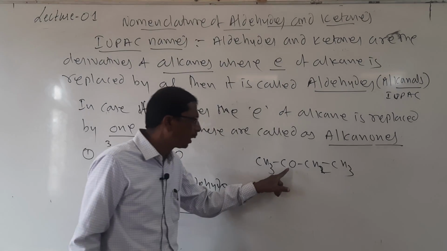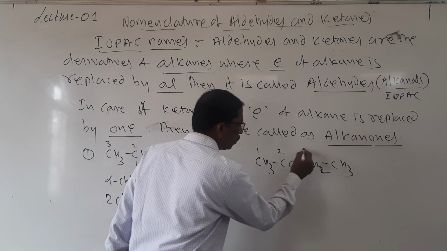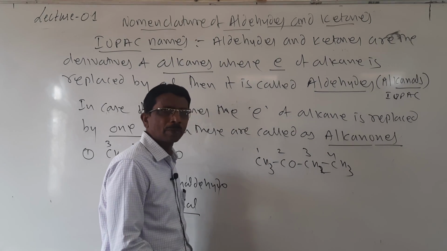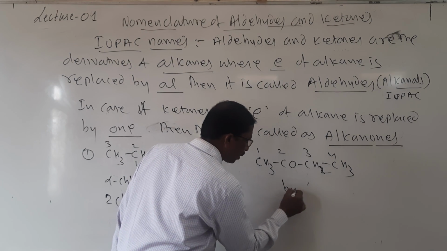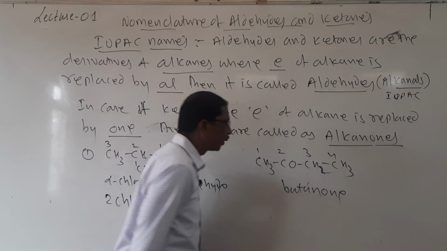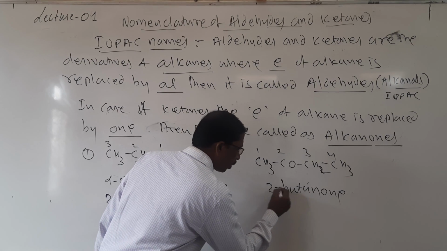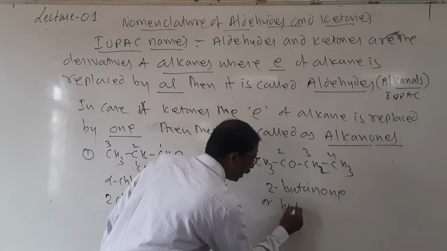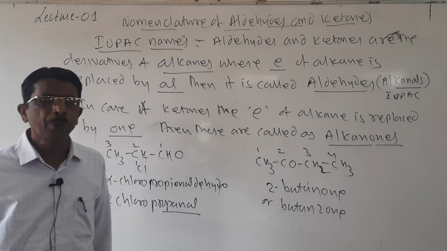Look here students, this carbonyl group is near this end, and this end is considered as 1, 2, 3, 4. It is called butane, and E is replaced by ONE, it is called butanone. But here the carbonyl group is on 2, so it is called 2-butanone, or it is also named butan-2-one.